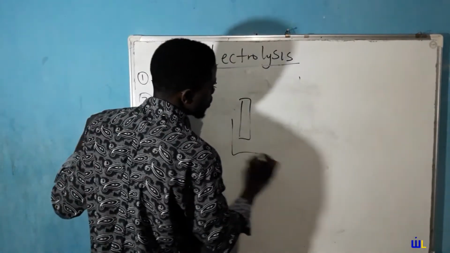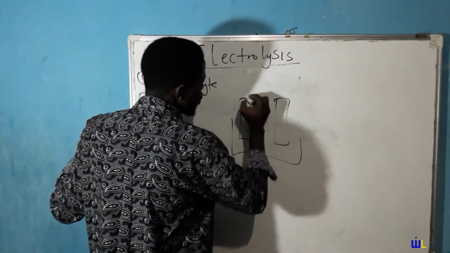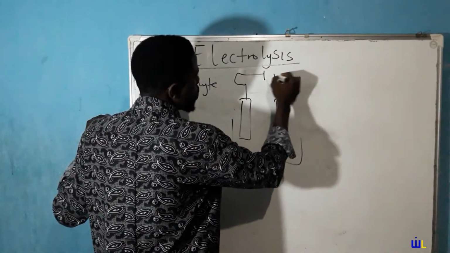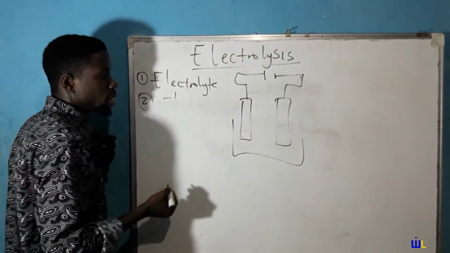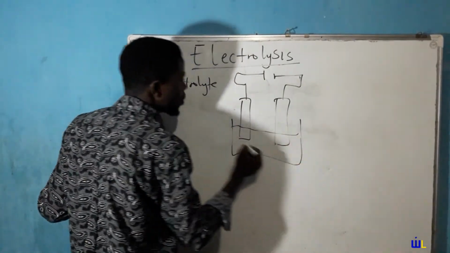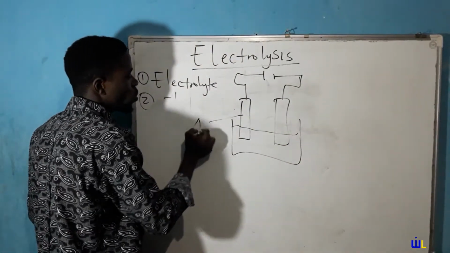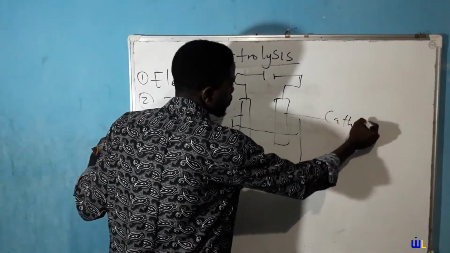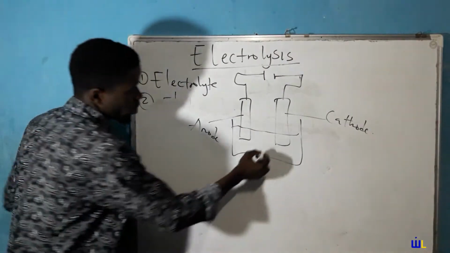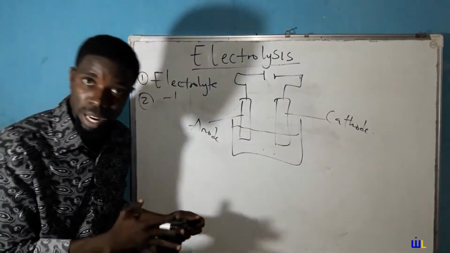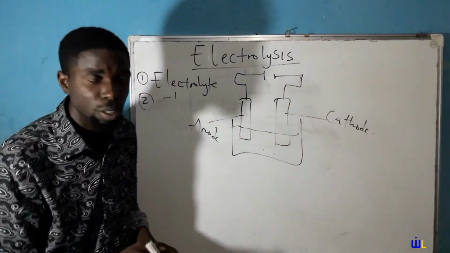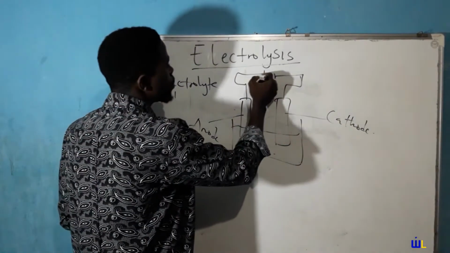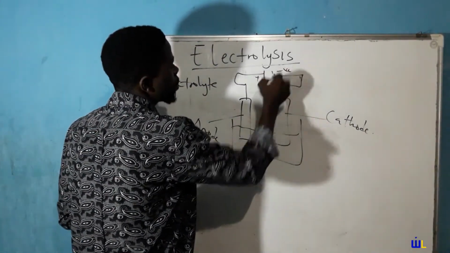This is a setup which represents an electrolytic cell. Let's call this the anode, and let's call this the cathode. And this is the electrolyte. We are not discussing the mechanisms here, but I just want to explain something. Now, if this is the positive terminal and this is the negative terminal, okay, we have that.